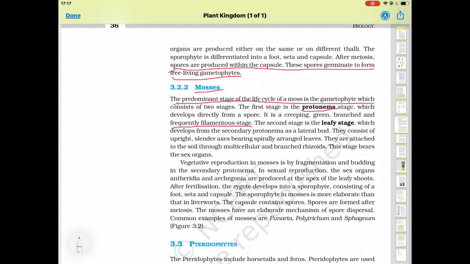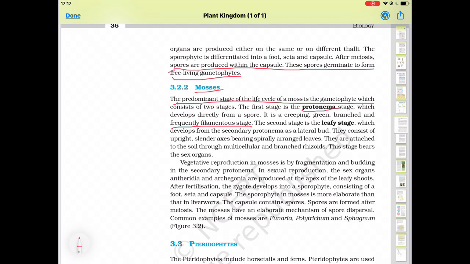After that, the second stage is the leafy stage, which develops from the secondary Protonema as a lateral bud. From the Protonema, the secondary Protonema develops with more branching, and then the leafy stage develops from the secondary Protonema.